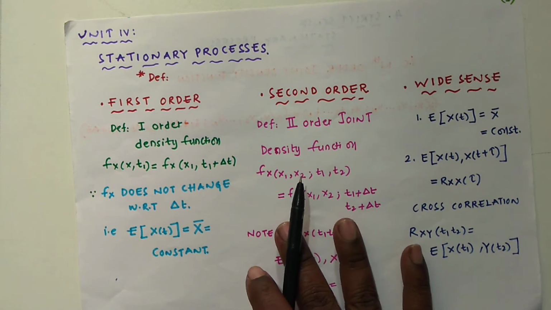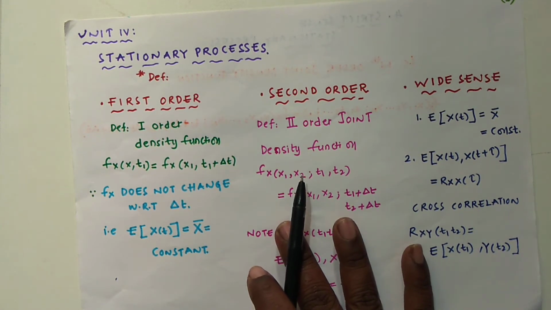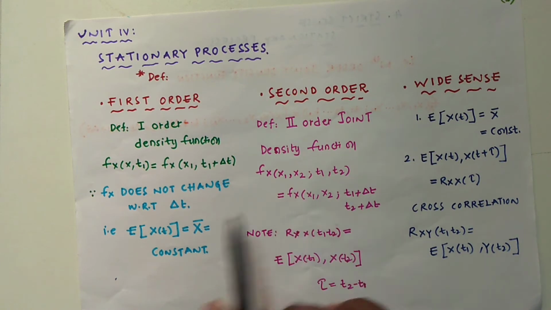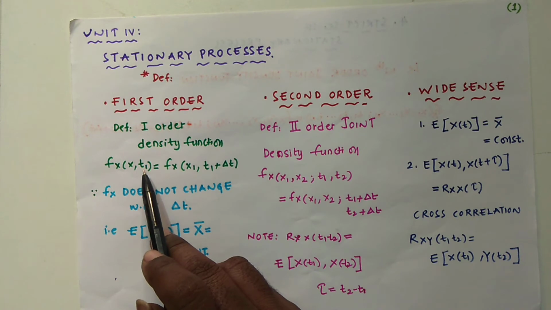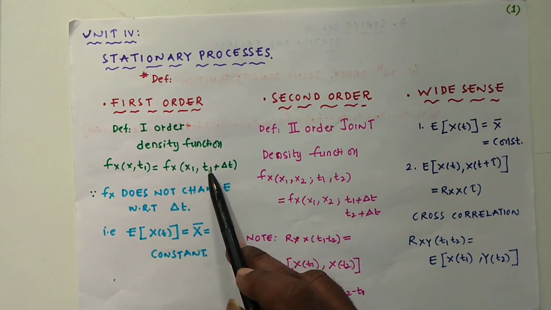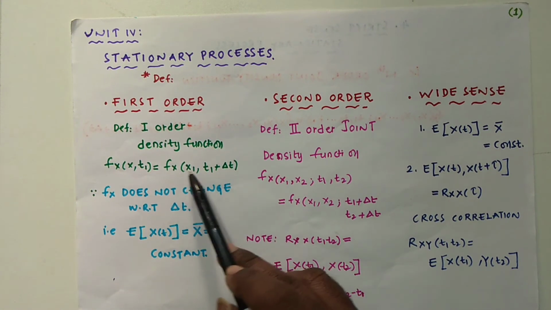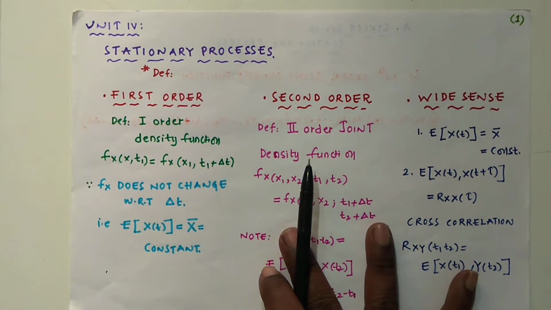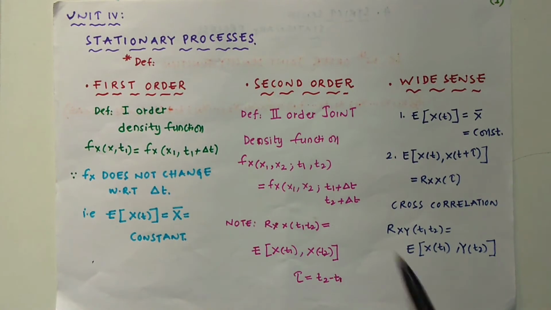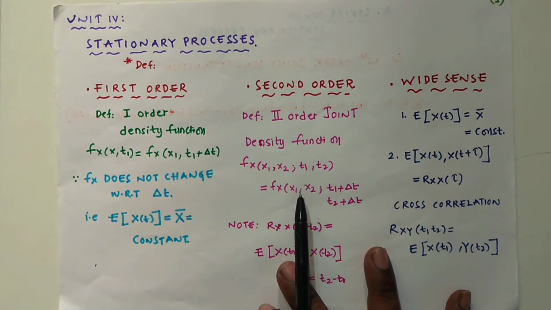That means what? We have a density function fx, chosen at a random value at the time t1. If there is a time shift in the t1, and the density function does not change, then that is called a first order stationary process. It is very clear.